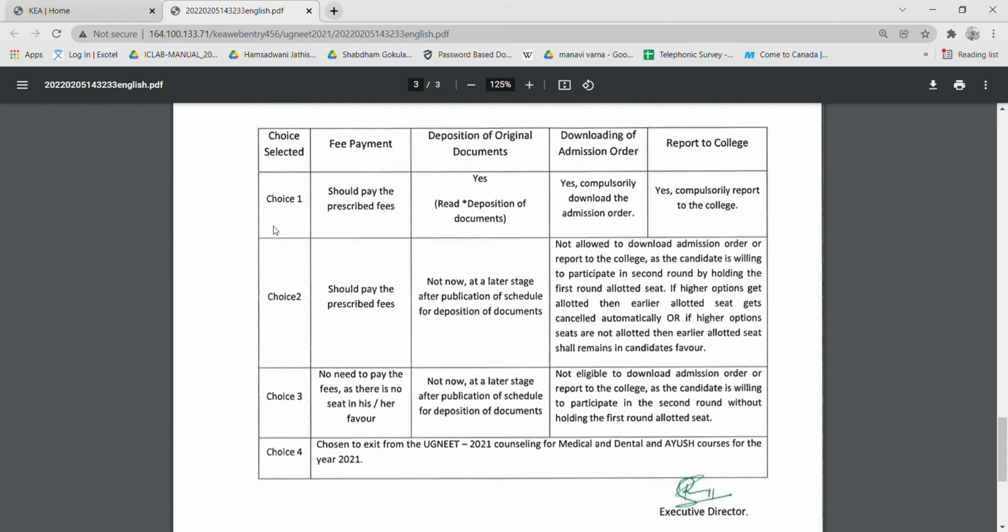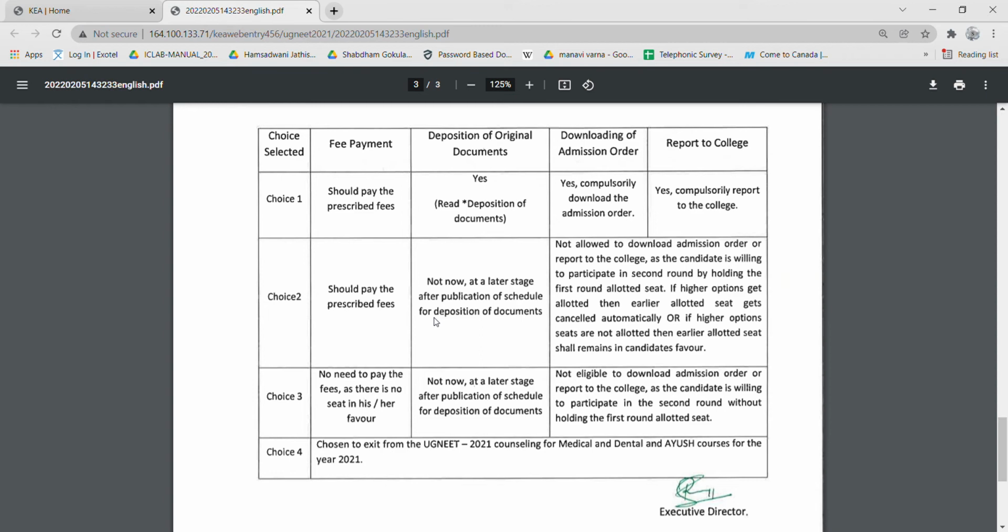In the choice 1, they have given all these things, what to do, where to do and all. So choice 1 candidate should pay the prescribed fees. Even the choice 2 candidate should pay the prescribed fees. Choice 3 candidates, no need to pay the fees as there is no seat in his or her favor. Choice 1 means I am happy with the college and I'll join that college for sure.